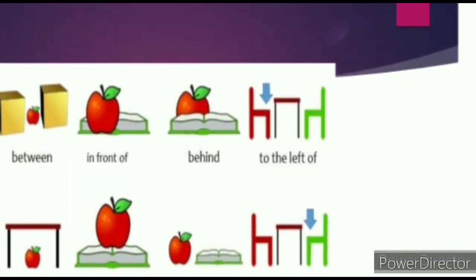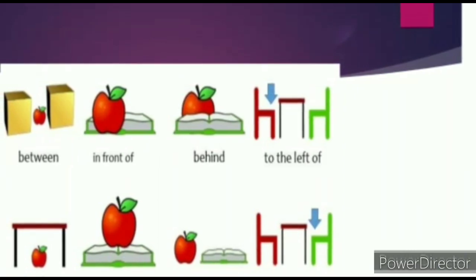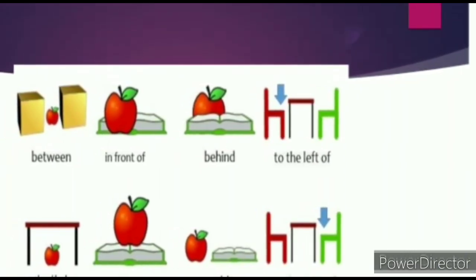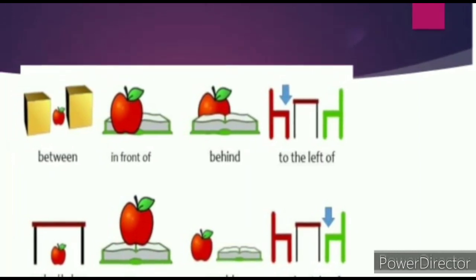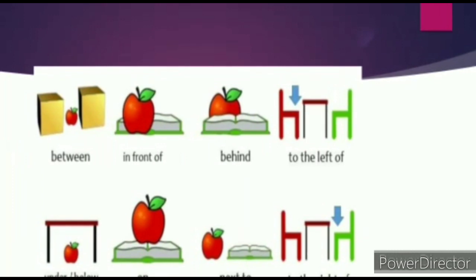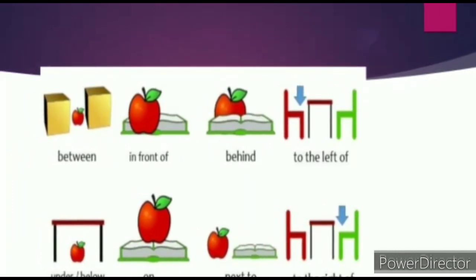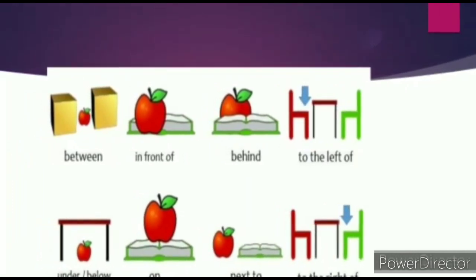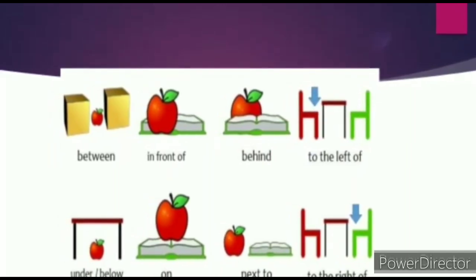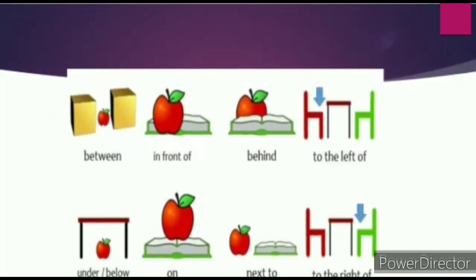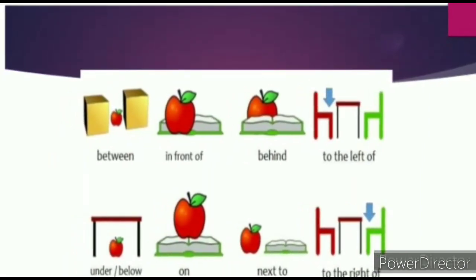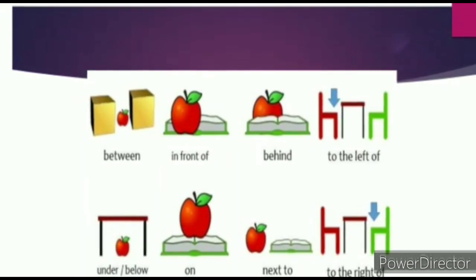Here you can see in the first image, the apple is between two woods. In the second, the apple is in front of the book. In the third image, you can see the apple is behind the book. In the fourth image, the chair is to the left of the table. In the next image, the apple is under the table. After that, you can see the apple on the book. And last, you can see the apple is next to the book.